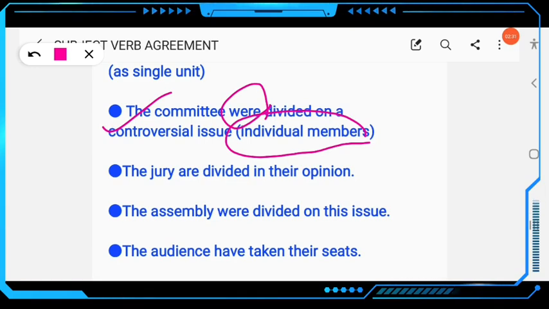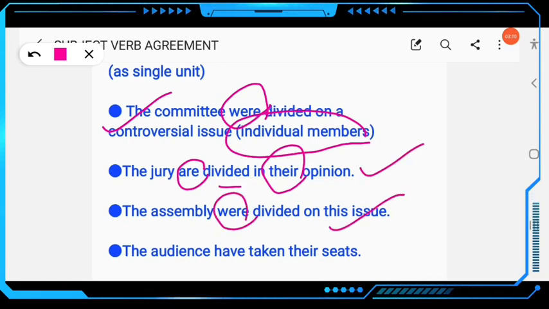The next: the jury are divided in their opinion. So here, are. As they are divided, they have different opinions. That's why the verb must be plural. In their opinion, not his or her. The assembly were divided on this issue. Similarly, this is also on the basis of separation, not as a unity. When we consider the assembly as a whole or a unit, the verb must be singular. But here, on the basis of separation, the verb must be plural. The assembly were divided on this issue.